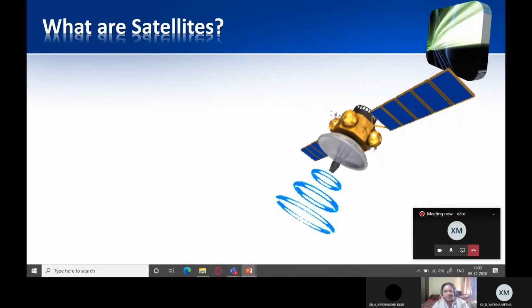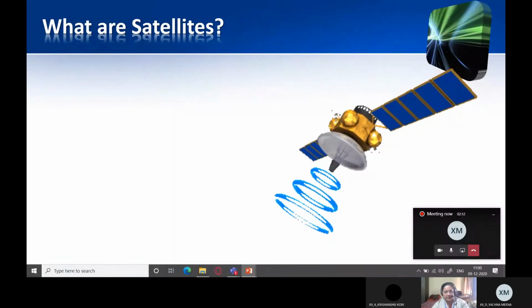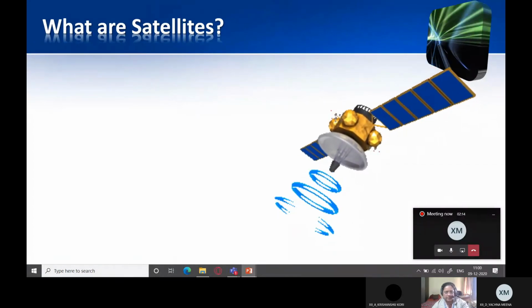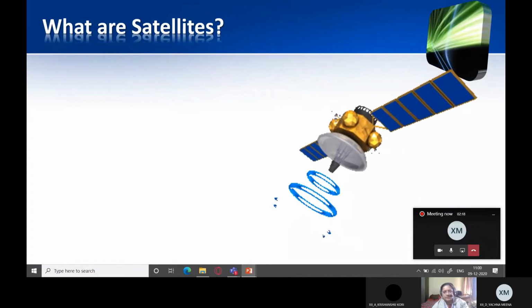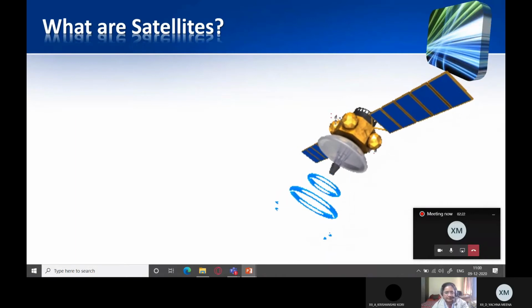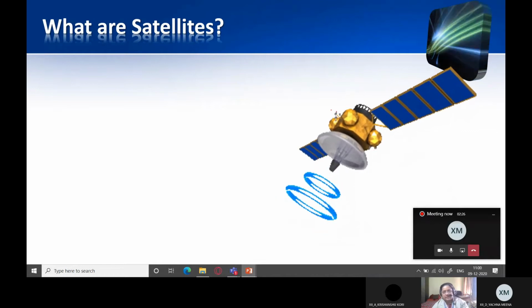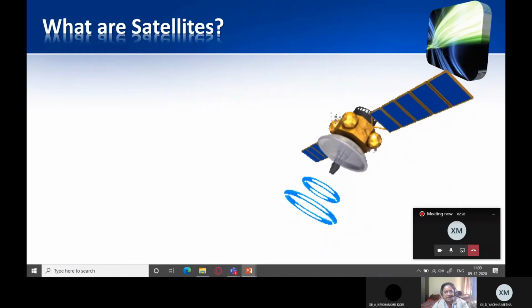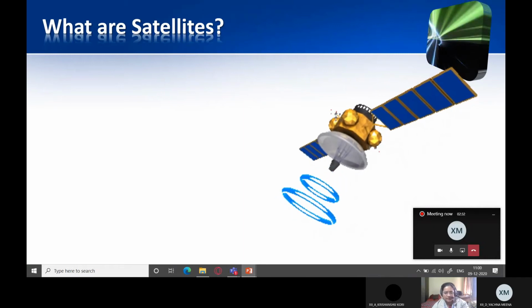So when you place calls to someone, when you call your friend through your mobile phone, your mobile phone does not get directly connected to the satellite, because directly establishing a link between the mobile and the satellite is a costly affair. So we will be seeing how it is done. Firstly, it is important for us to understand what is a satellite.